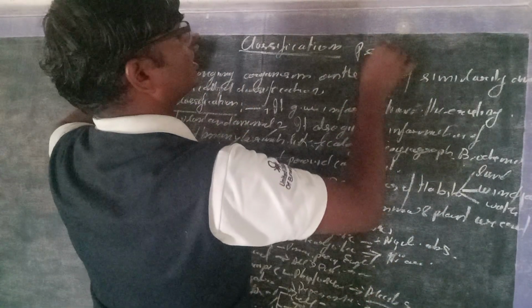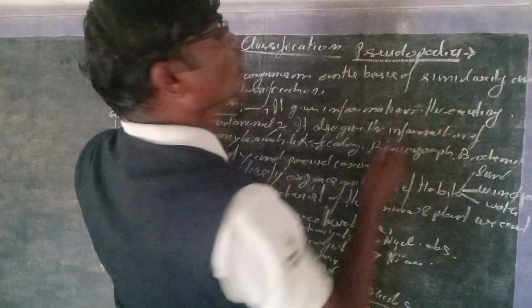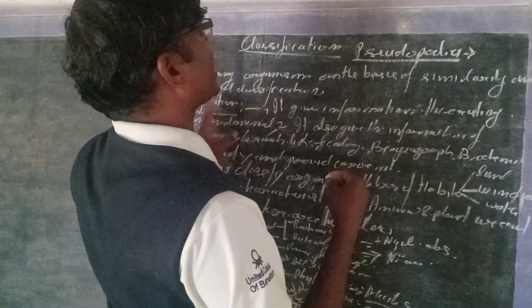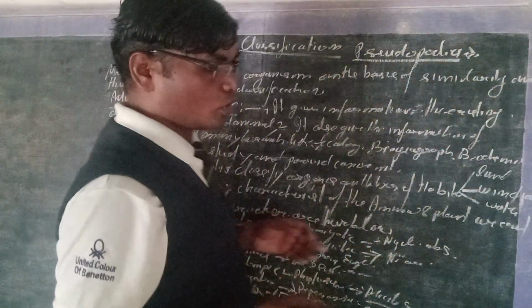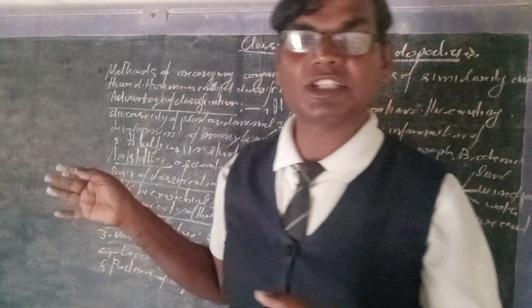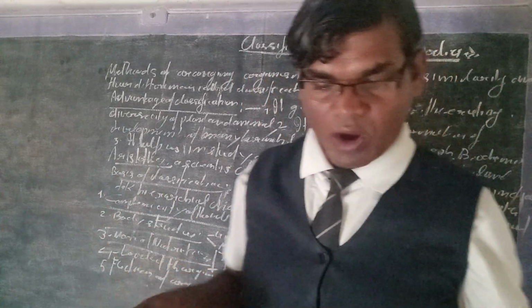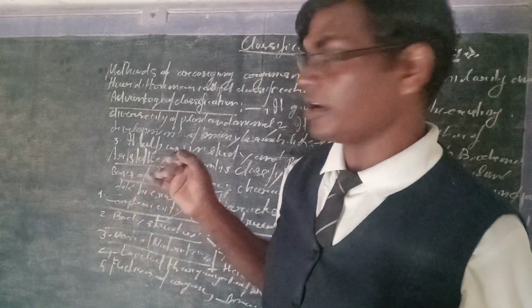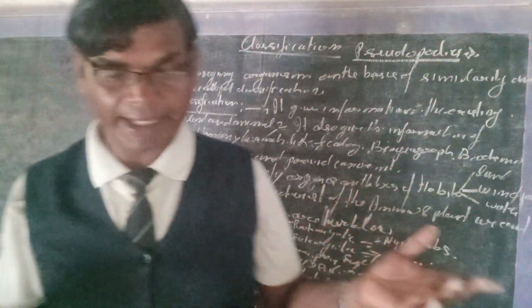Pseudopodia are locomotory organs with the help of which amoeba can move from one place to another, as a unicellular animal. On the basis of locomotory organs and different types of organs, body organization inside the body is allowed. So these are the characteristics on the basis of which we have classified animals.